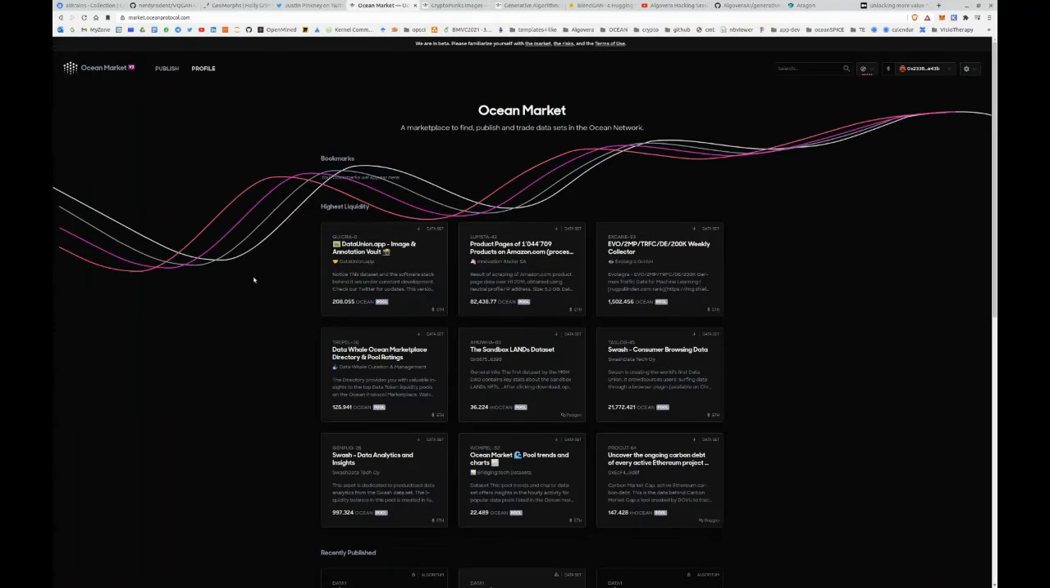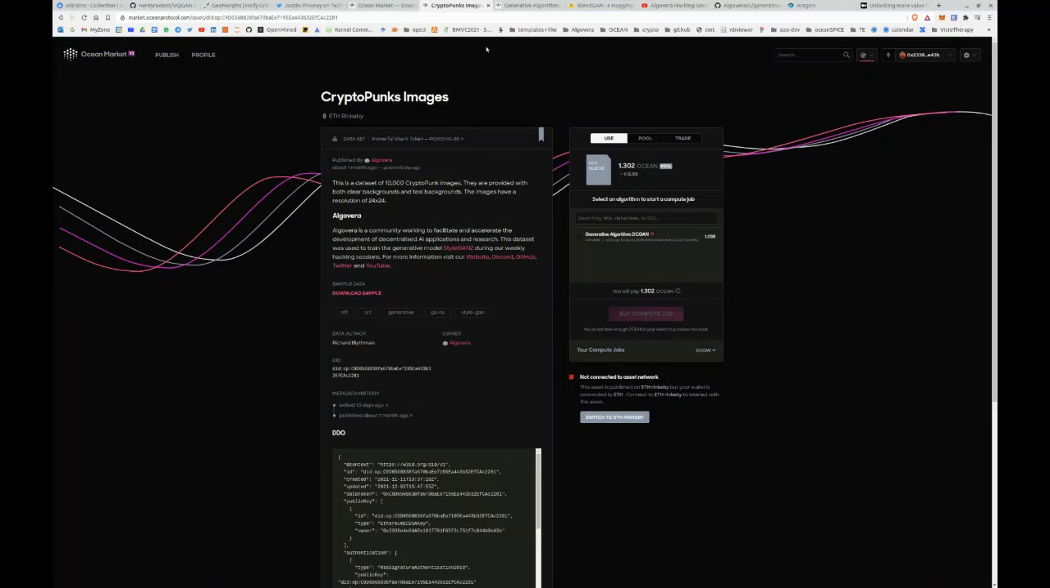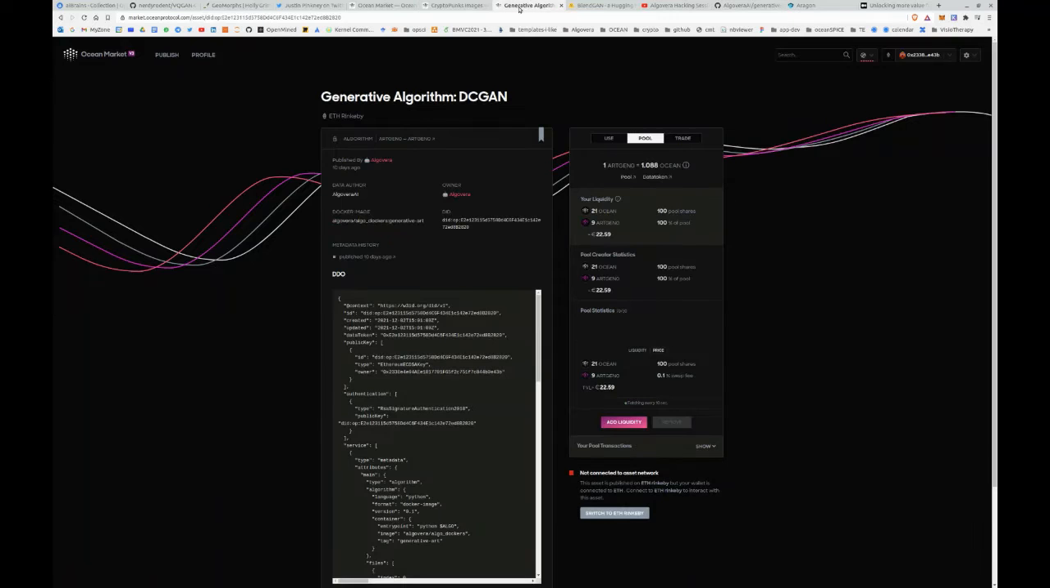So one way to do this is using something like the Ocean Marketplace. This is a decentralized marketplace where you can upload, for example, data sets like this one that we've uploaded for CryptoPunks, and also an algorithm that we've uploaded that's based on a generative model. This is what we've been developing. You can see here that you have a pool and you can have algorithm tokens. You have a liquidity pool to convert the algorithm from algorithm tokens to Ocean tokens. And you can add liquidity, earn yield and all that sort of stuff.